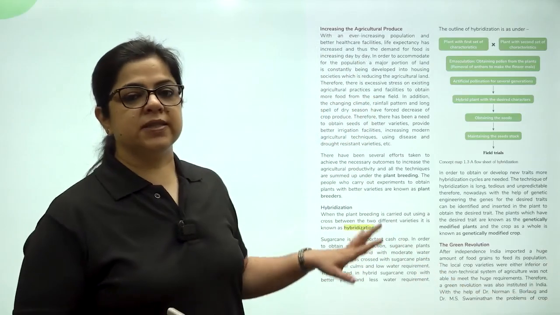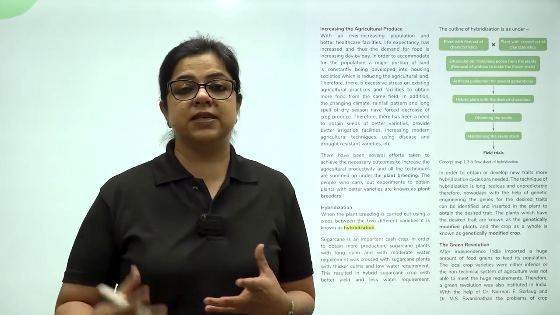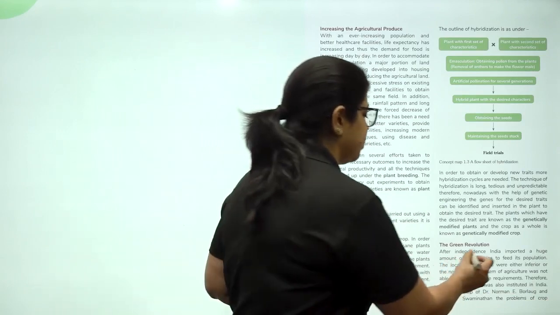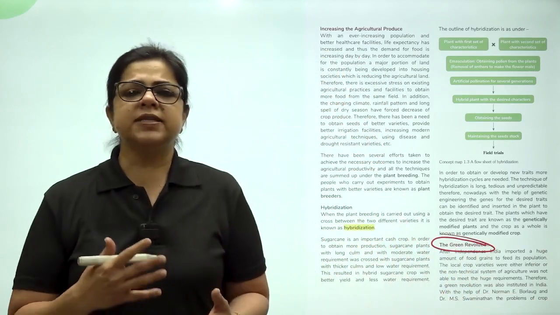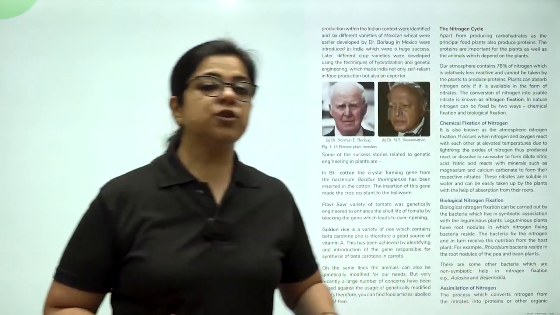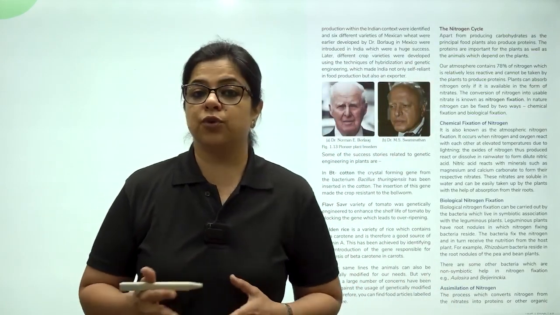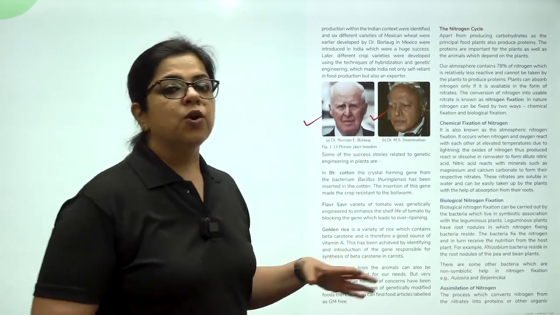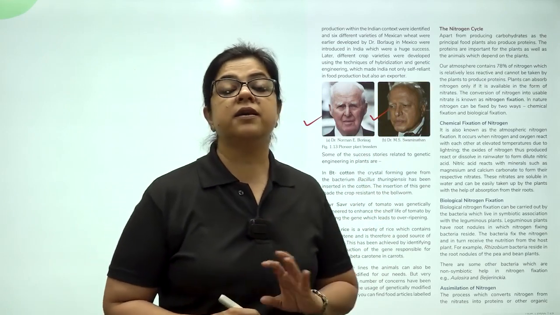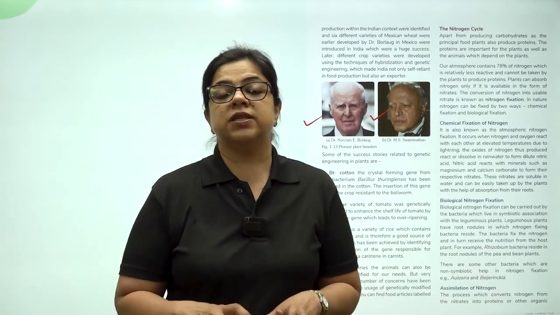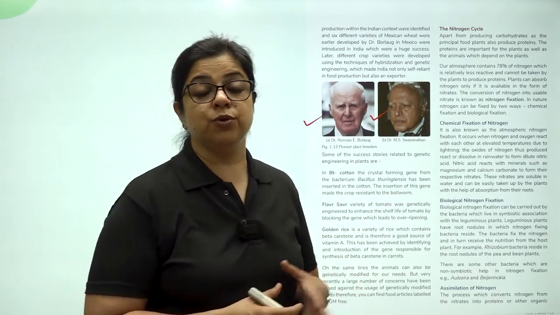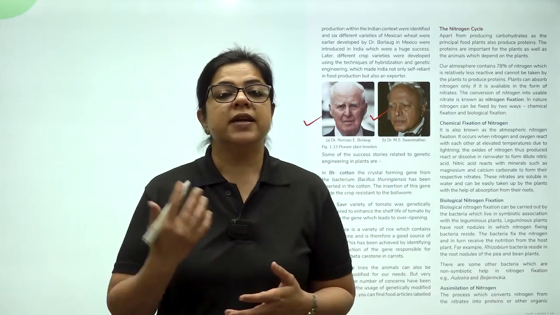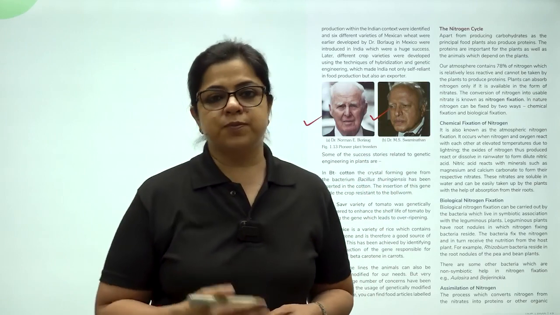So all these processes like hybridization, identifying of the diseases that affect the plant, all these things were a part of Green Revolution. So revolution means any big change. Green Revolution means a big change in the field of crops. Now this change in India was possible because of these two great gentlemen who understood the Indian climate, the kind of products that are used here, the kind of seeds that are used to produce, and they were able to provide several solutions including hybridization that increased the production of crops in India.